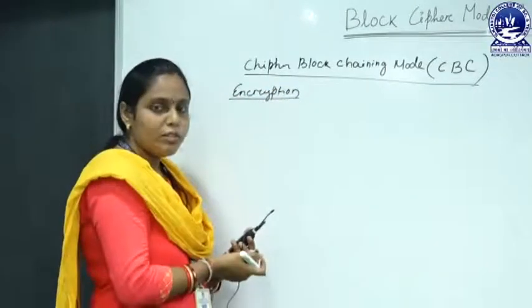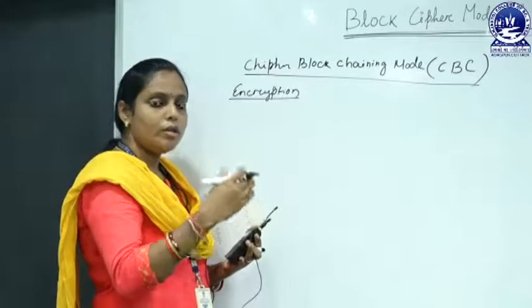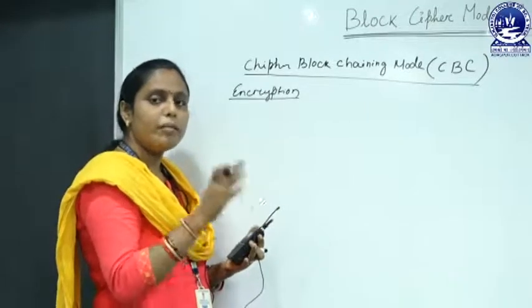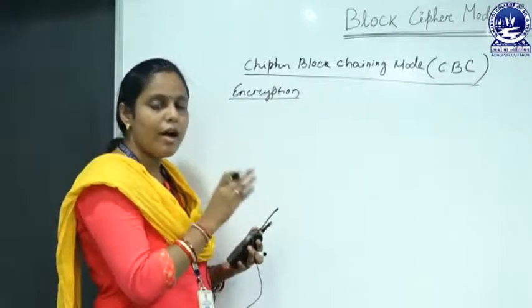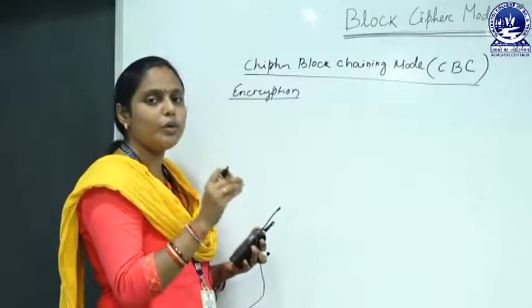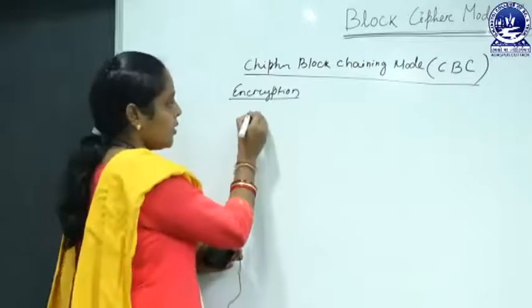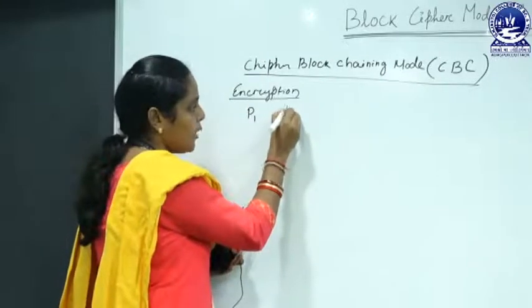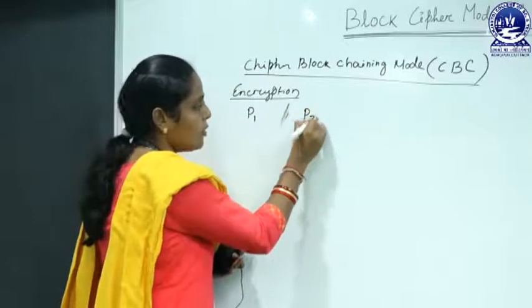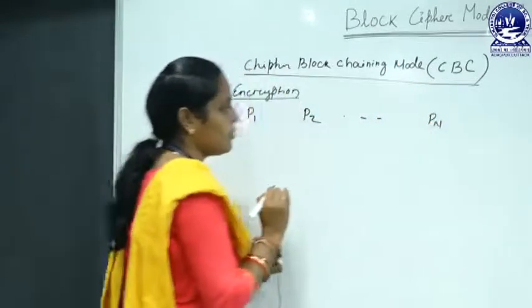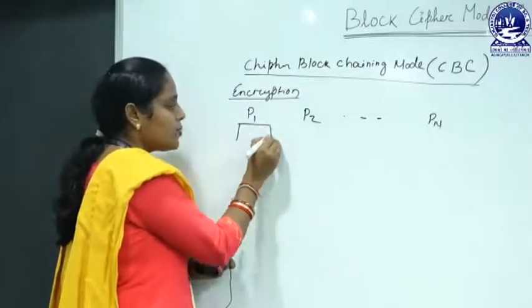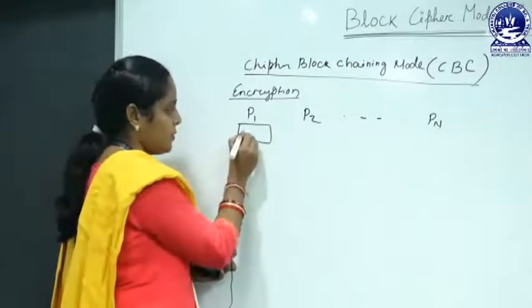During the encryption process, we follow the rule, that is we divide our plain text into equal number of blocks. That means here our plain text is divided into n number of blocks, that is P1, P2 up to Pn, and each block size is n bits.